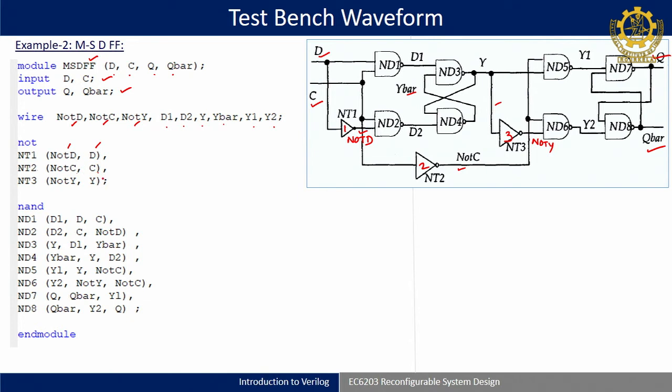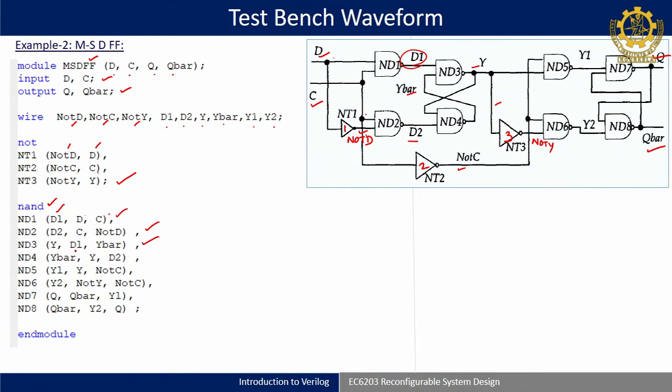Then this part is over for the 3 NOT gates. The next part is for NAND: ND1, ND2, ND3, 4, similarly 5, 6, 7, 8. So, NAND the primitive gates. For ND1 your output is D1, so D1 is written, and the inputs are D and C. Similarly, ND2 output is D2, then inputs are not D and C. Similarly, ND3 output is Y, and inputs are Y bar and D1.